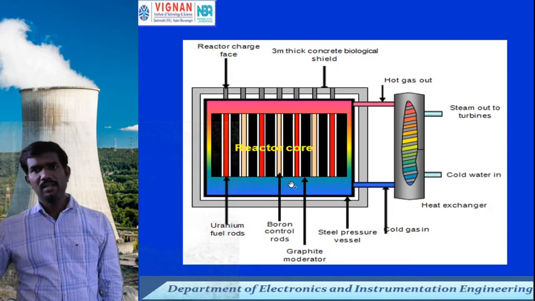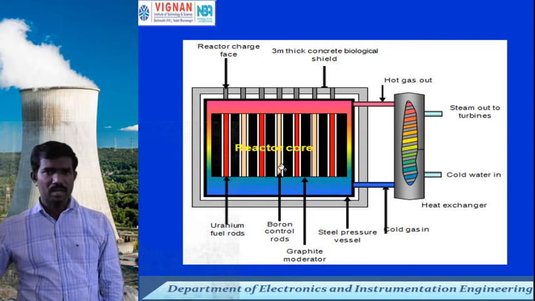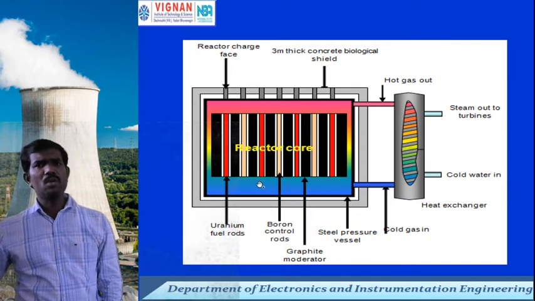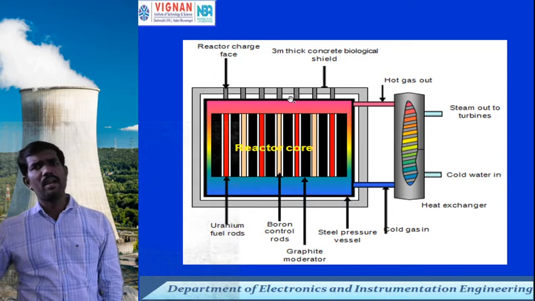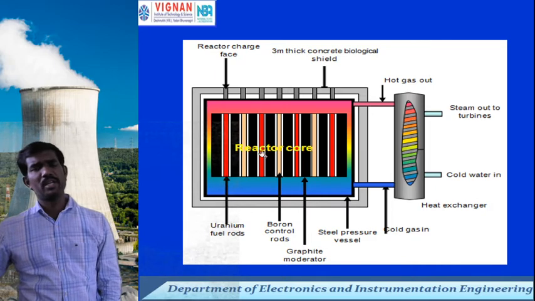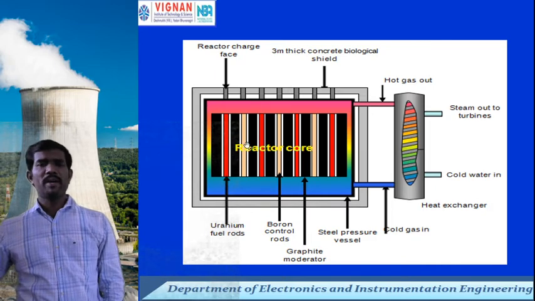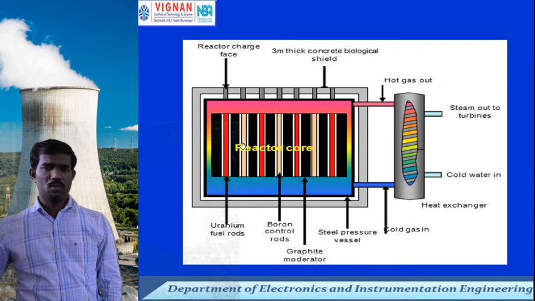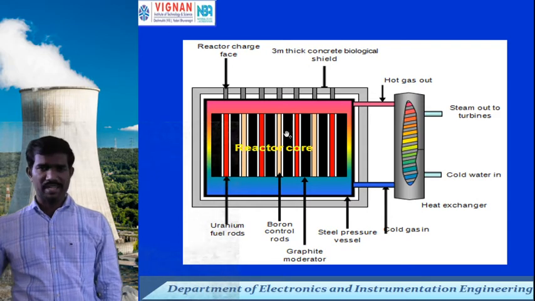In this core structure of a nuclear reactor, we have different types of nuclear control rods. The control rods are generally kept outside. Once uranium 235 (92U235) is bombarded with a neutron, it produces 2.5 to 3 neutrons at a time.